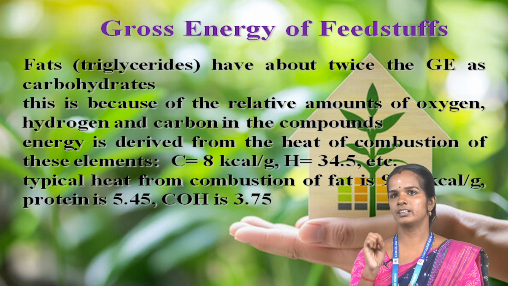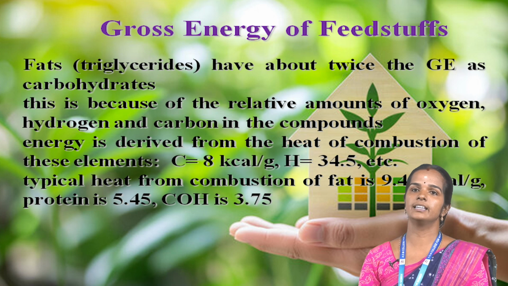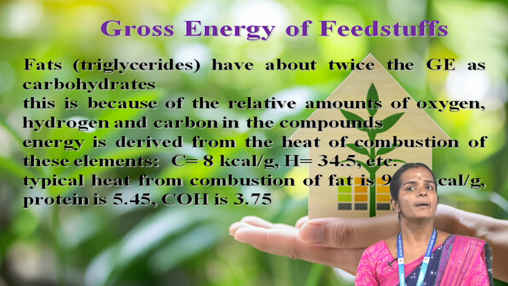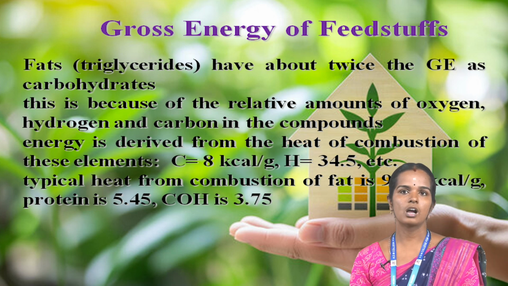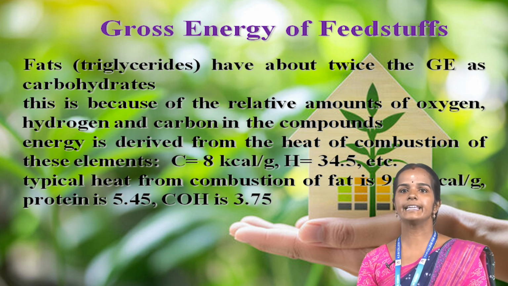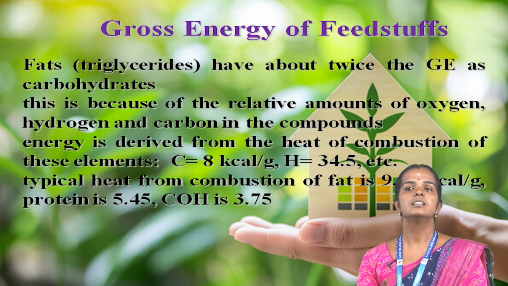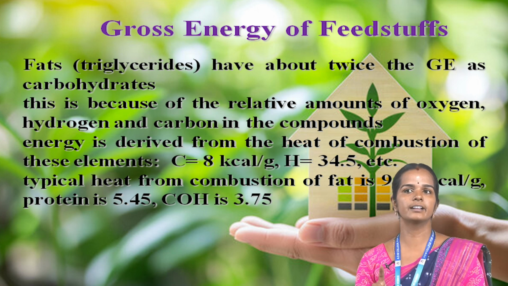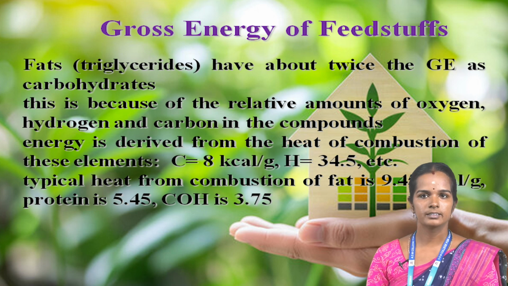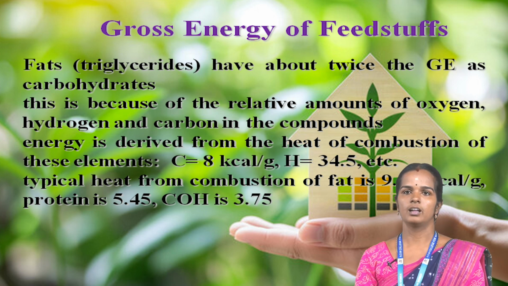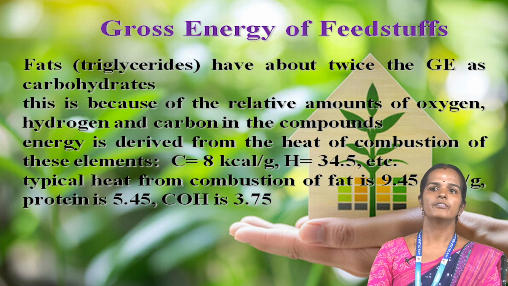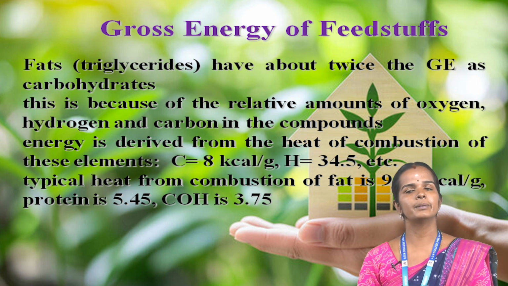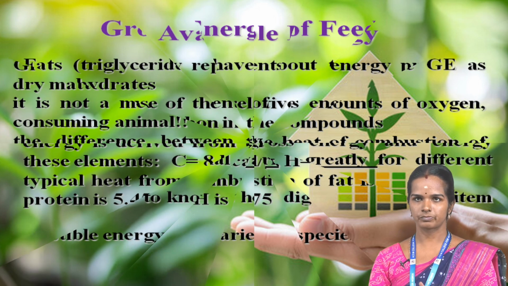Fat contains triglycerides. Fat has about twice the energy of carbohydrate. This is because of the relative amount of oxygen, hydrogen and carbon in the compound. Energy is derived from the heat of combustion of these elements. Typical heat from combustion of fat is 9.45 kcal per gram, protein is 5.45, and carbohydrate is 3.75.